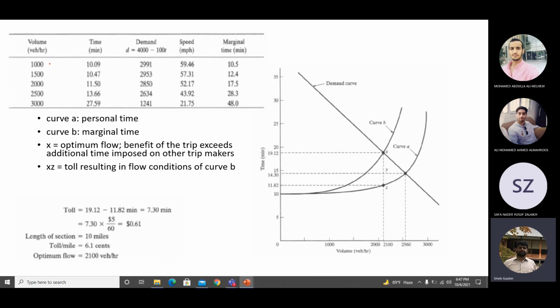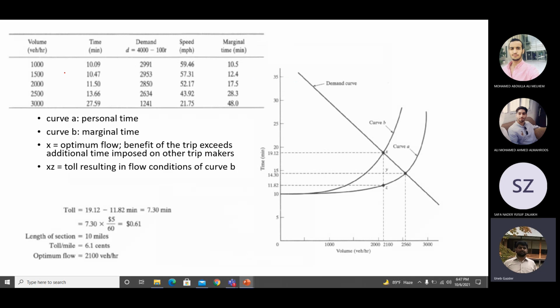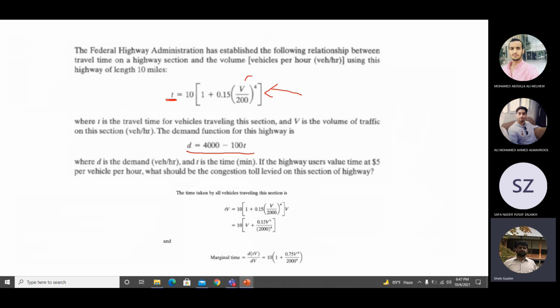So this is the volume. From volume you can calculate average travel time, using this equation. And from average travel time you can calculate demand, using this equation. So what volume is arbitrary.